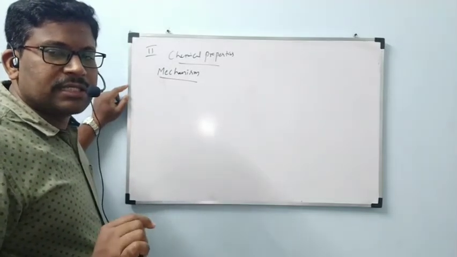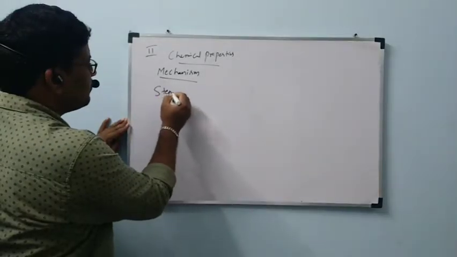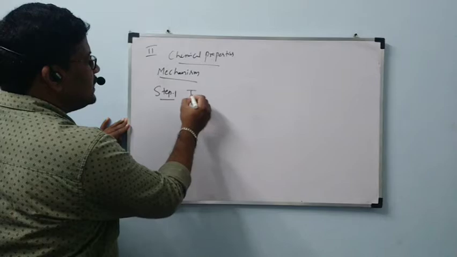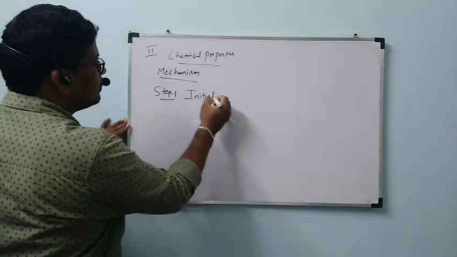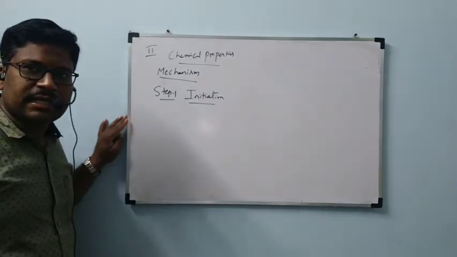Initiation, propagation, and termination. So I am writing the first step, that is initiation. Step 1 heading is initiation.